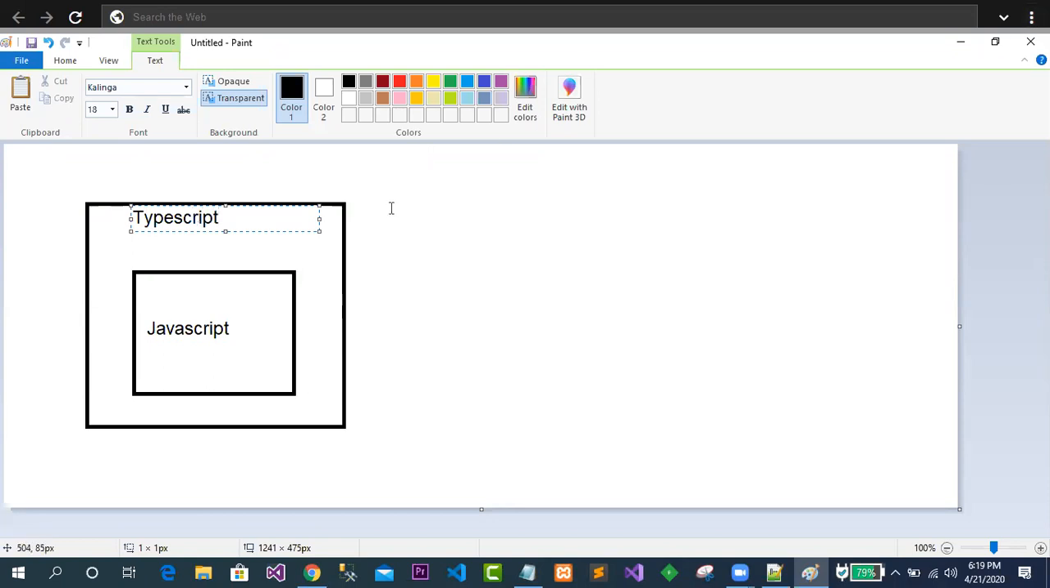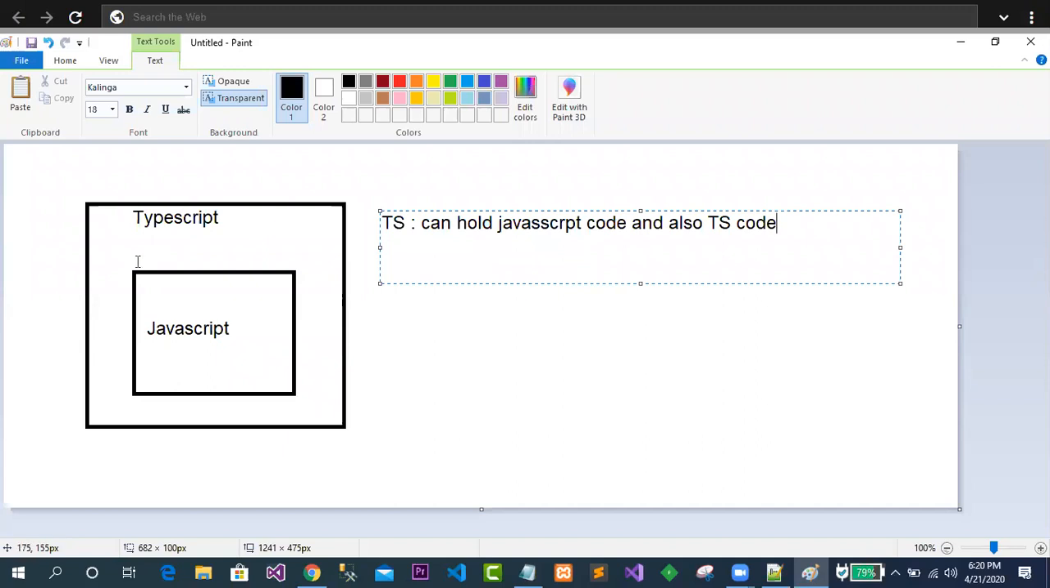What exactly does it mean? TypeScript can hold JavaScript code and also TS code. This is the simple concept. So yes, TypeScript is a superset of JavaScript. It means that TS can hold the JavaScript as well as TS code. Both the codes are supported in TypeScript.